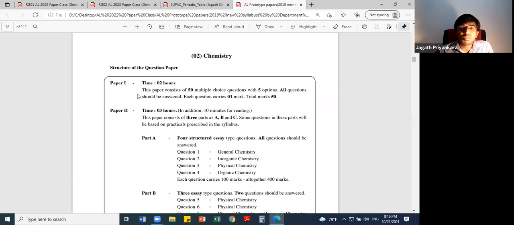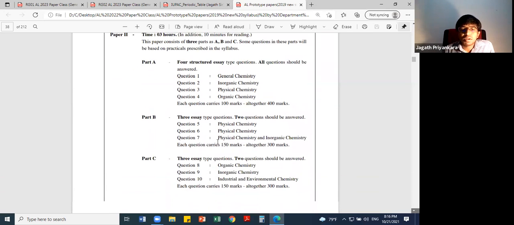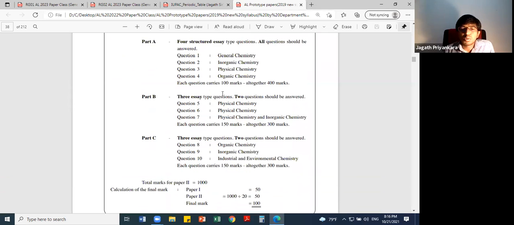That is actually to select the questions, right? Because in each part, A and B, you have to select 3 questions from each. Part A is actually compulsory, all 4 are compulsory, but for part B, you have part B and C, you can select 2 questions from each of part B and part C.